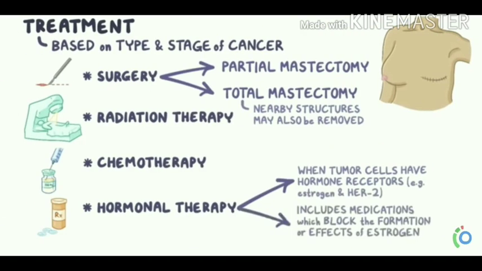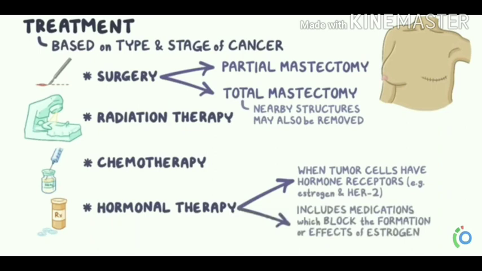Treatment is based on the type and stage of the cancer. Generally, the treatments involved are surgery, radiation therapy, chemotherapy and hormonal therapy. We already know radiation therapy and chemotherapy. Surgery is different for different individuals based on their stage. Localized tumors are removed surgically by partial mastectomy, where the affected part is removed.